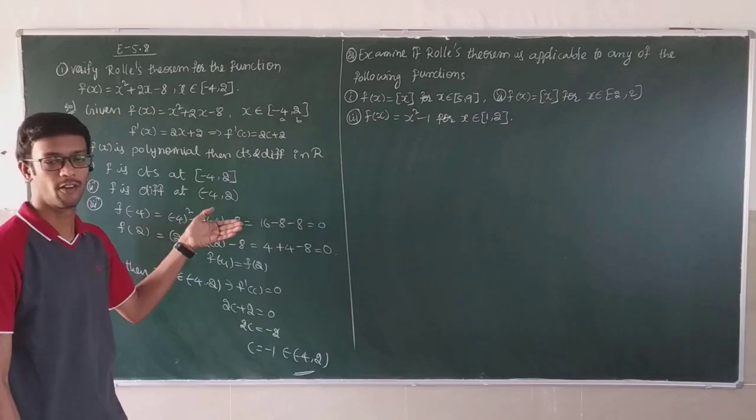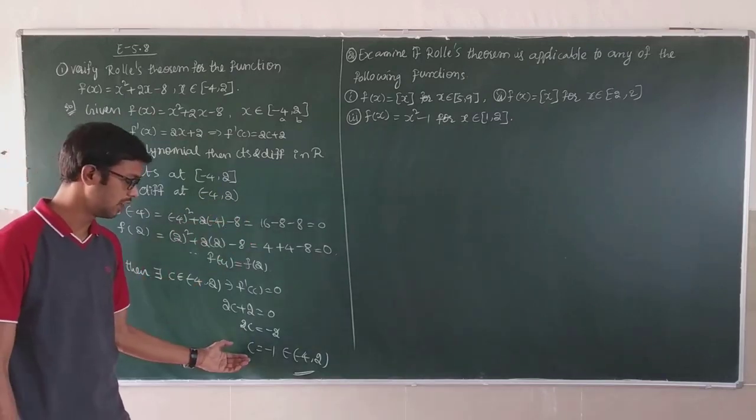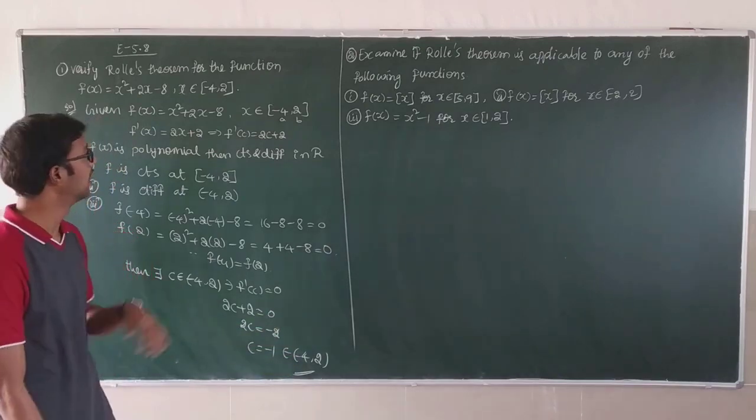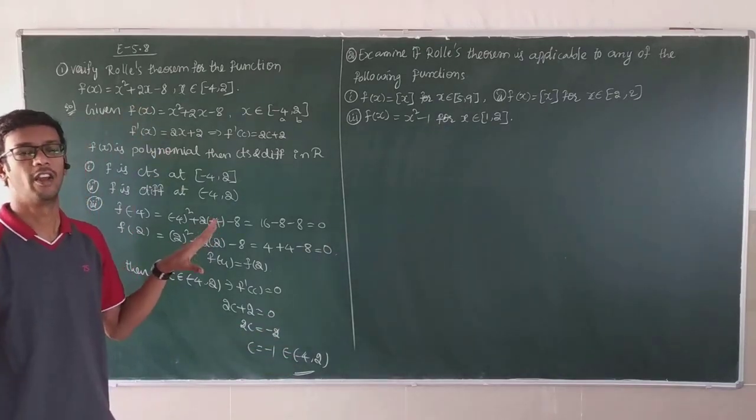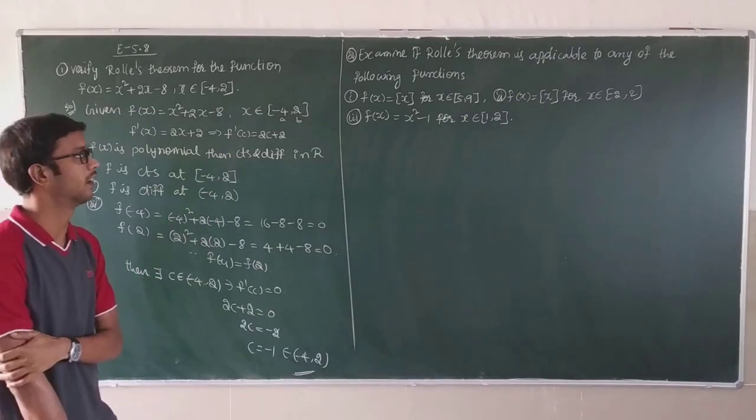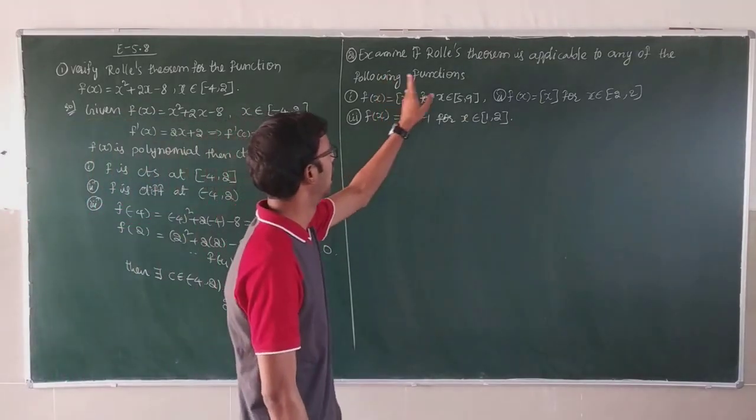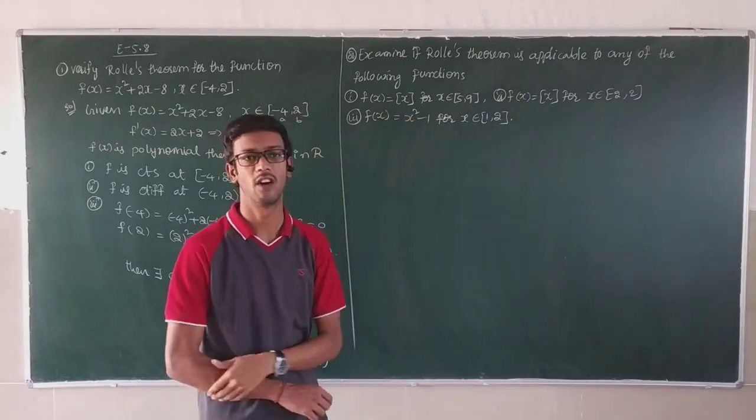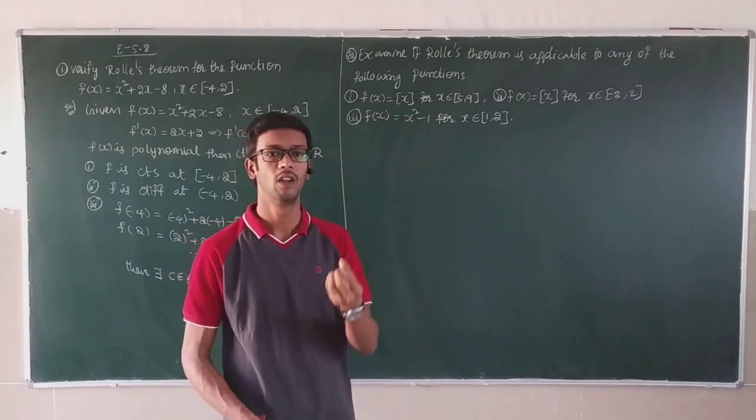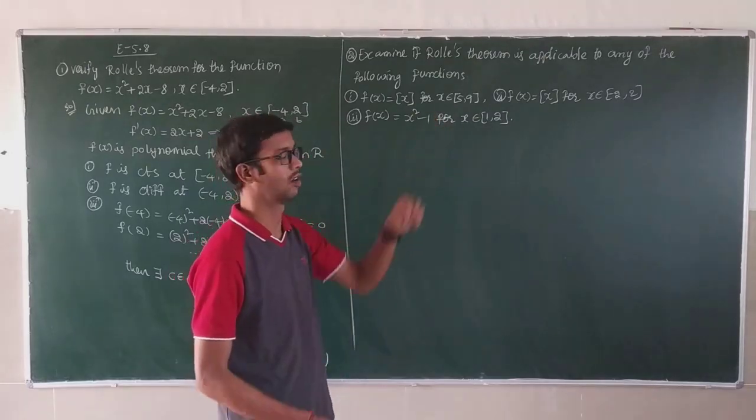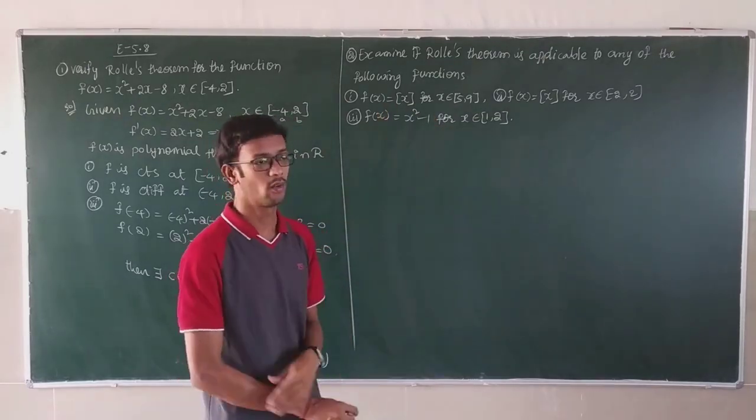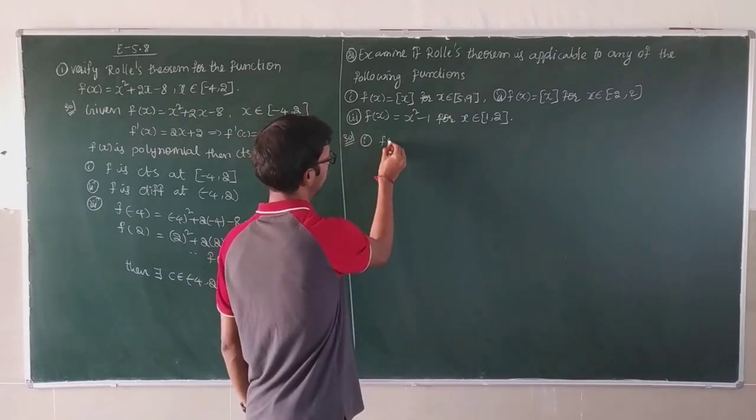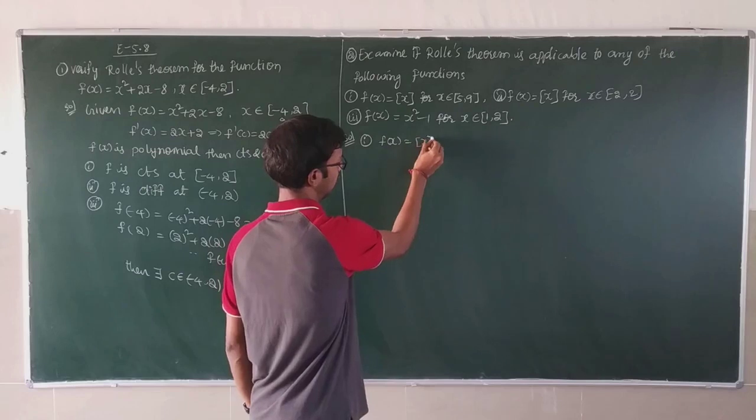All the conditions of Rolle's theorem are satisfied. So c is equal to minus 1 belongs to the open interval minus 4 comma 2. This is the way of verifying Rolle's theorem. Next, problem number 2. Examine whether Rolle's theorem is applicable to any of the following functions. If it is not applicable, you have to give the reason also. I didn't write the total question. f of x is equal to box x. Solution first one. f of x is equal to box x.